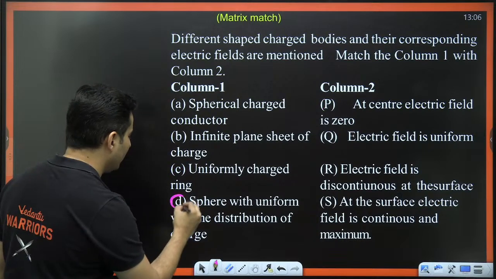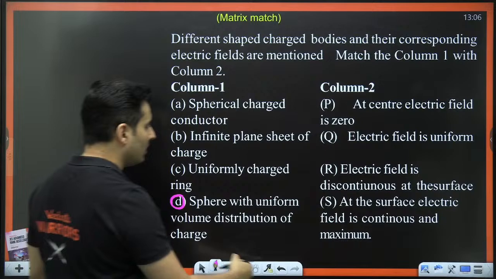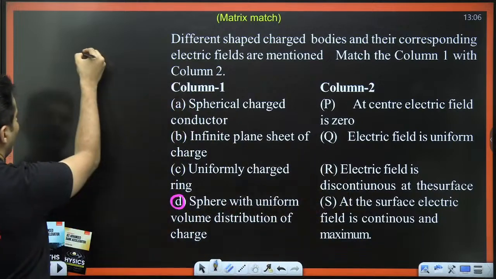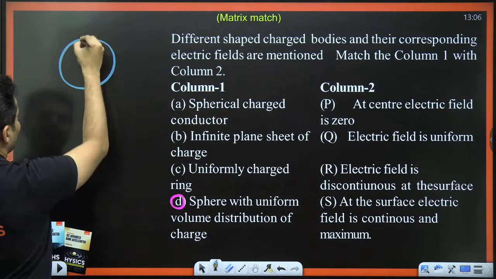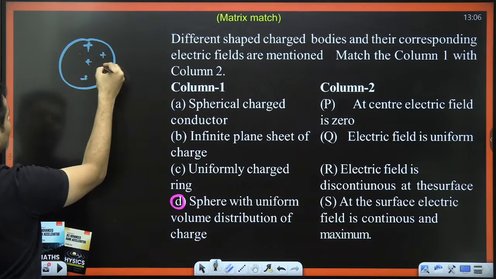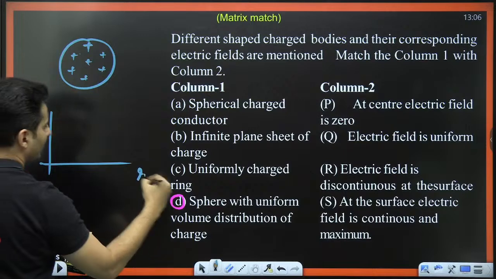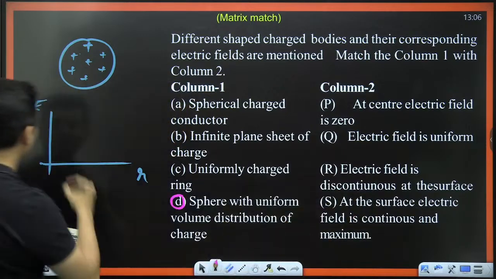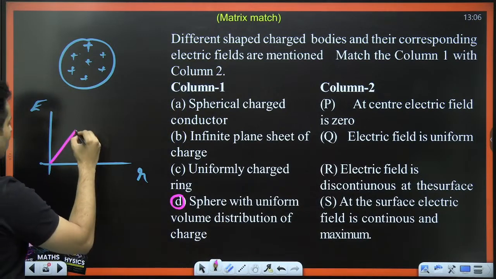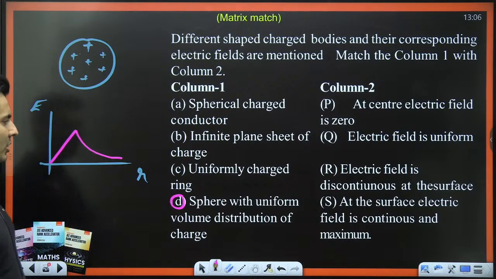Let's go now for the D option. Sphere with uniform volume charge distribution. So when you have a sphere with uniformly distributed charge, how does the electric field graph look like? It looks something like this, proportional to r inside, and then it is inversely proportional to r square outside.